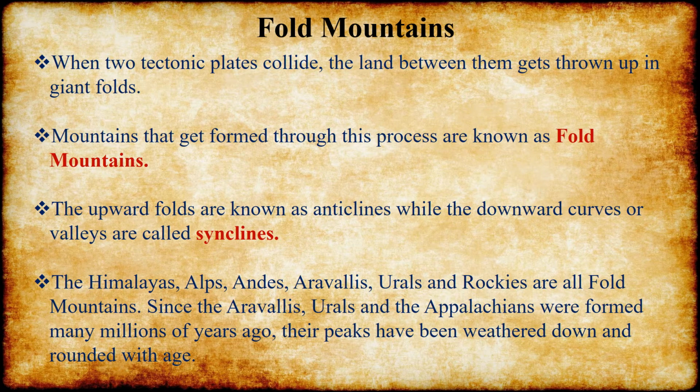When two tectonic plates collide, the land between them gets thrown up in giant folds. Mountains that get formed through this process are known as fold mountains. The upward folds are known as anticlines, while the downward curves or valleys are called synclines. The Himalayas, Alps, Andes, Aravallis, Urals and Rockies are all fold mountains.